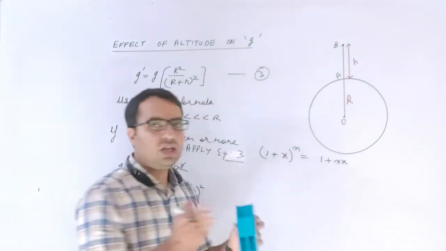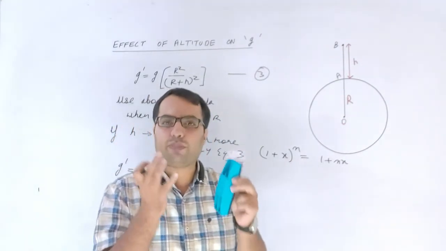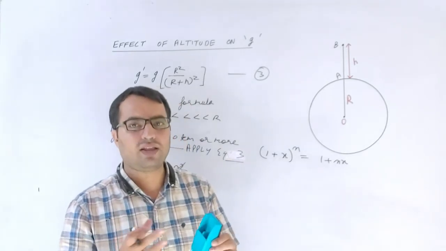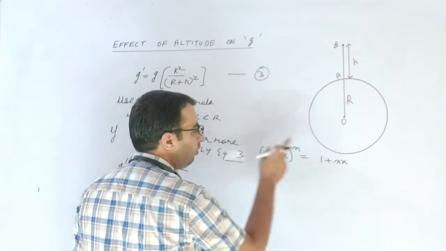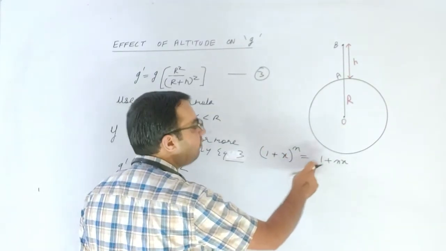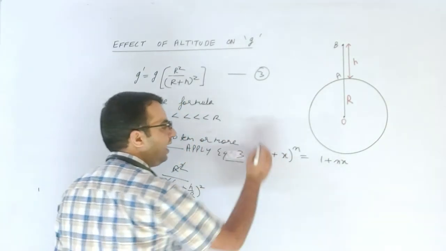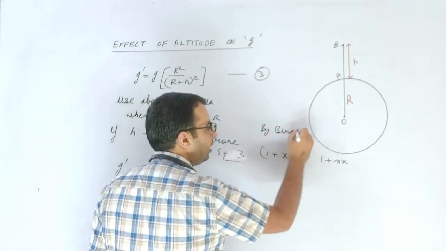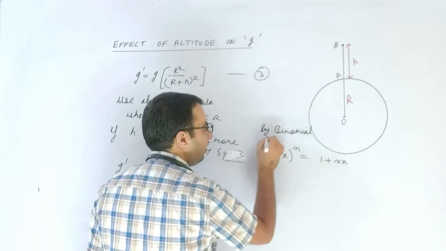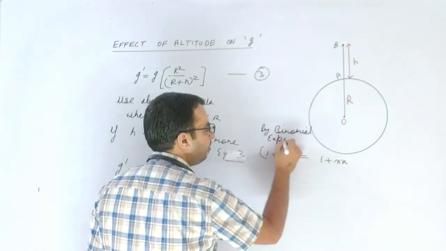So by using the binomial theorem we will get the approximate value, nearby digits, but it will become easier to calculate the digits.